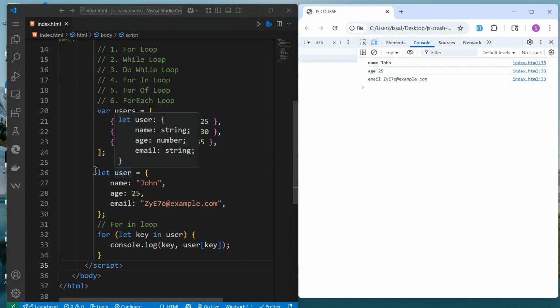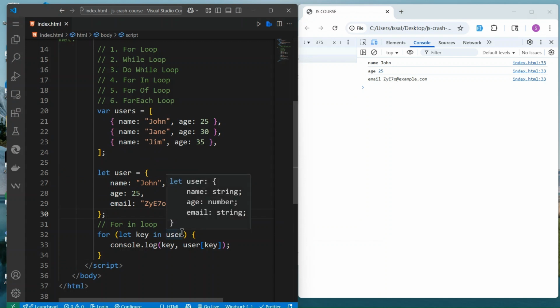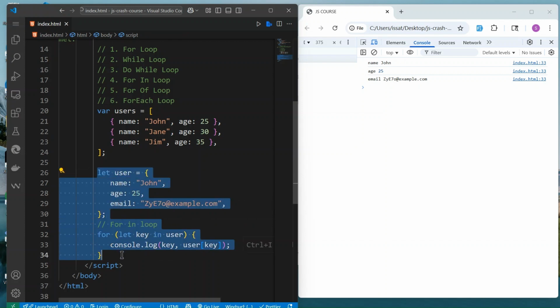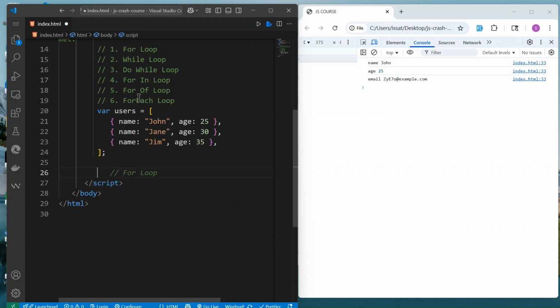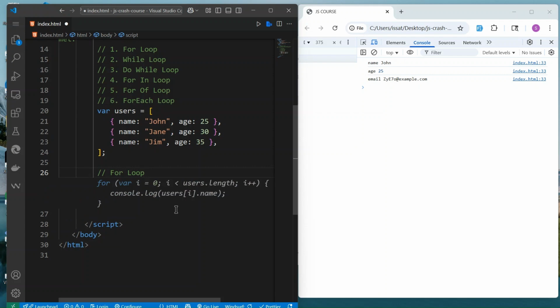So if you have an object, you use for in loop to loop through the object. You can play around with this one, do some combinations. It's good. Next, you can get rid of this. Next, I think we can just go to for loop, sorry, forEach loop.